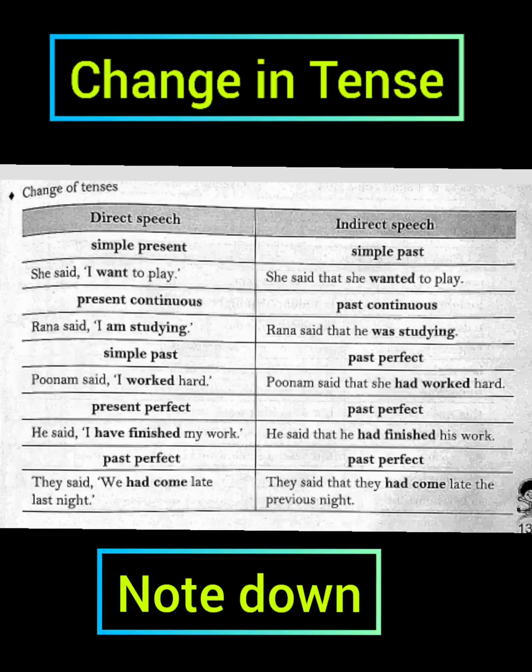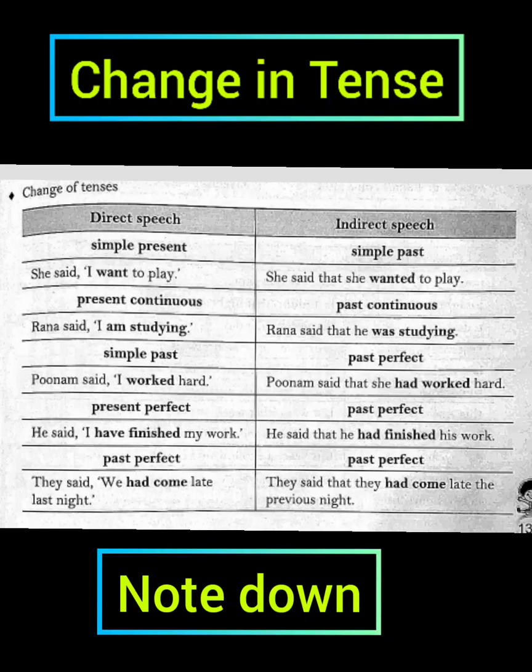Next, present continuous tense will change into past continuous tense. Rana said, I am studying. So here, Rana said that he was studying. So students, here this he I have taken according to Rana, right? So I must check the subject properly. Rana said that he was studying. I am studying changed into he was studying according to the rule.